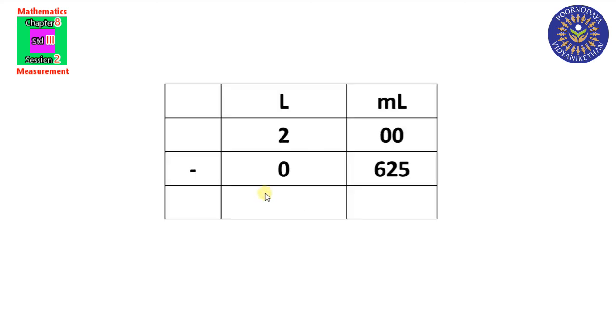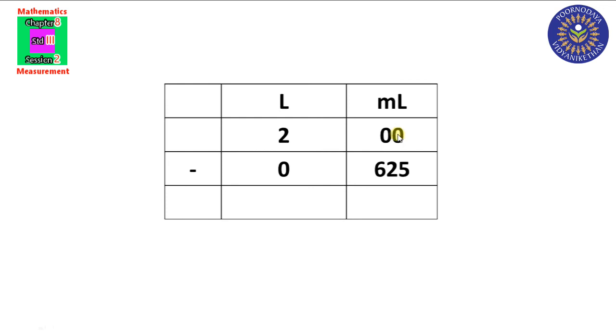Arrange the table like this. 2 liter, 0 milliliter. Total 2 liter only, isn't it? So we can write 2 liter, 0 milliliter. Aman drank 625 milliliter only. So 0 liter. Like this we have to write. Now look at the milliliter column. What do we need to do? Yes, we need to subtract 625 from this 0 milliliter. Is it possible to subtract 625 from 0? No, it is not possible.